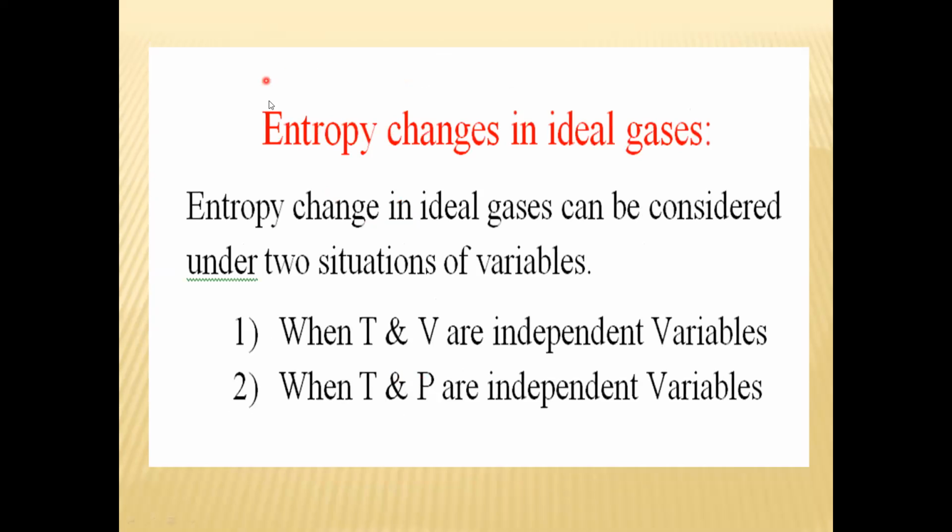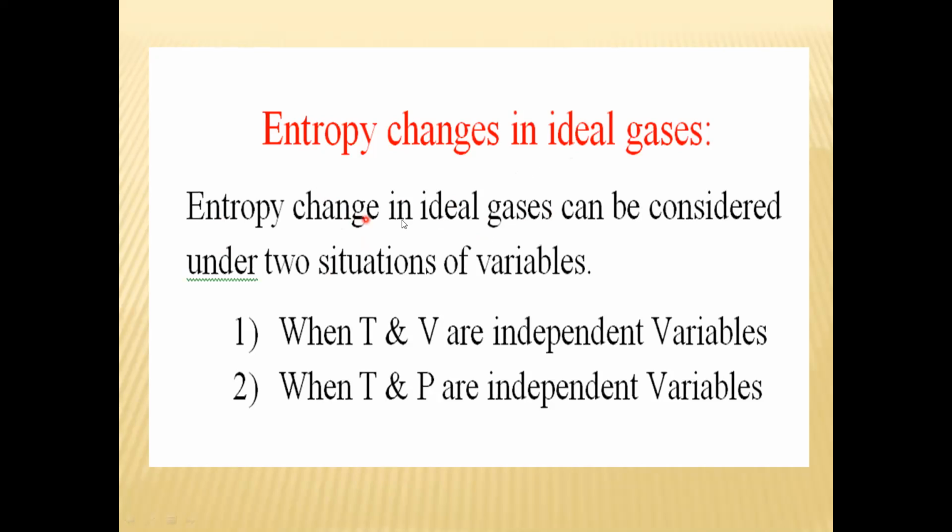Now next is entropy changes in ideal gases. We have seen ideal gas, entropy change in ideal gas. And what is ideal gas? The gas which obeys the equation PV is equal to nRT. So that is the ideal gas equation. Physics वाले वगैरह अच्छी तरह से ये कह सकते हैं, that is ideal gas. So entropy changes in ideal gases.